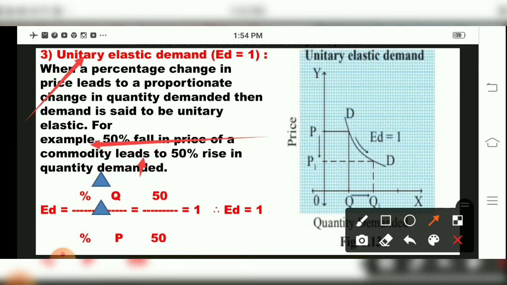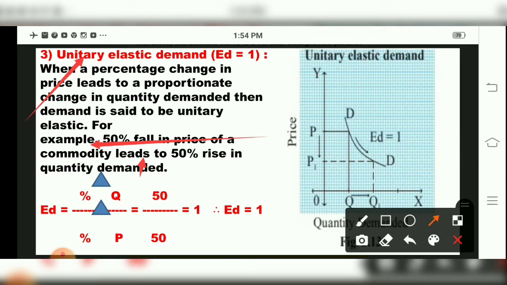So the formula is ED is equal to percentage change in quantity demanded upon percentage change in price, which is 50 divided by 50, equal to 1. So ED is equal to 1, children.